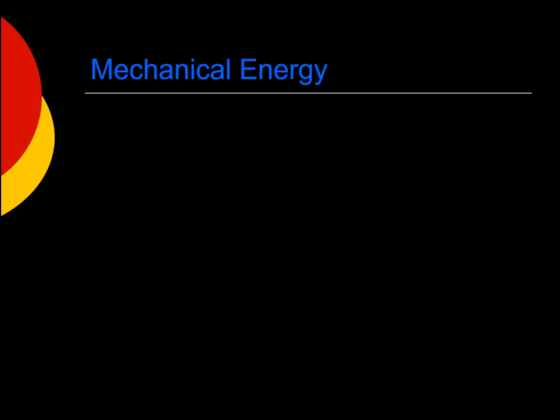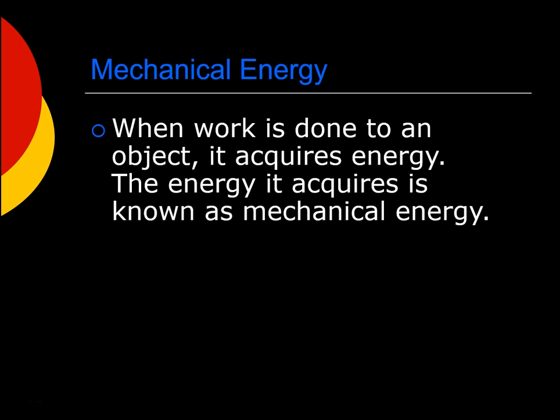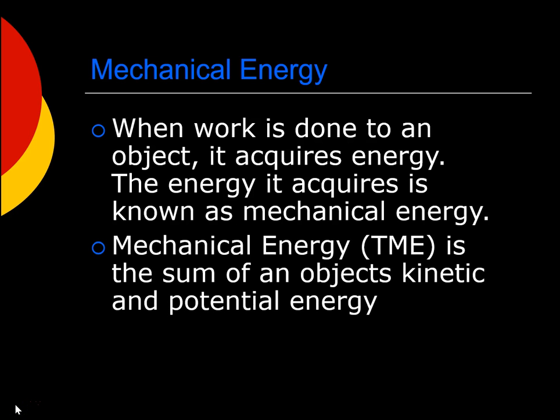Mechanical energy is a term we use in science to define the combination of both kinetic and potential energy. When work is done to an object, the object acquires energy. The energy it acquires is known as mechanical energy. Mechanical energy, which we sometimes abbreviate as TME for total mechanical energy, is the sum of an object's kinetic and potential energy, like I just said. And it has this formula: total mechanical energy is equal to kinetic energy plus potential energy.